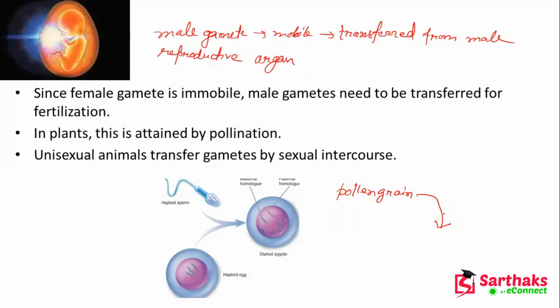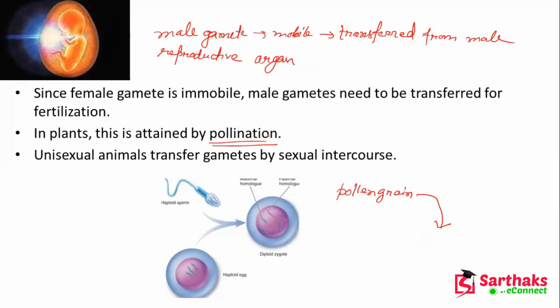So the female gamete is immobile, but the male gamete has to be transferred, and in the case of plants, it can be transferred through the wind, or sometimes by insects or butterflies, which carry the pollen grains to the female flower. So in plants, this is attained by pollination, and in animals, by fertilization.